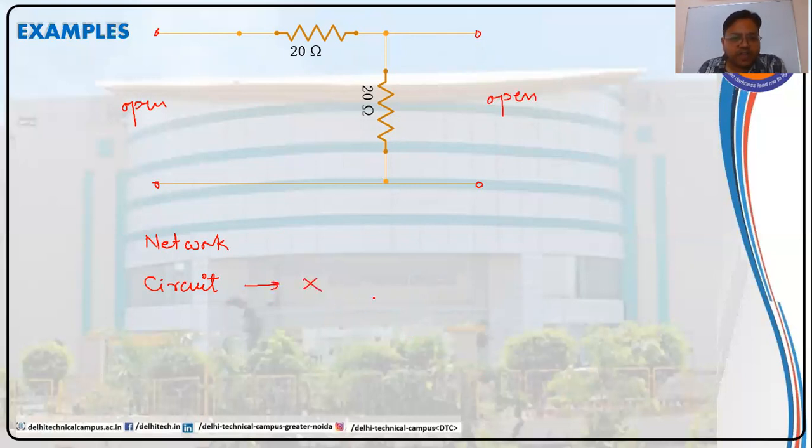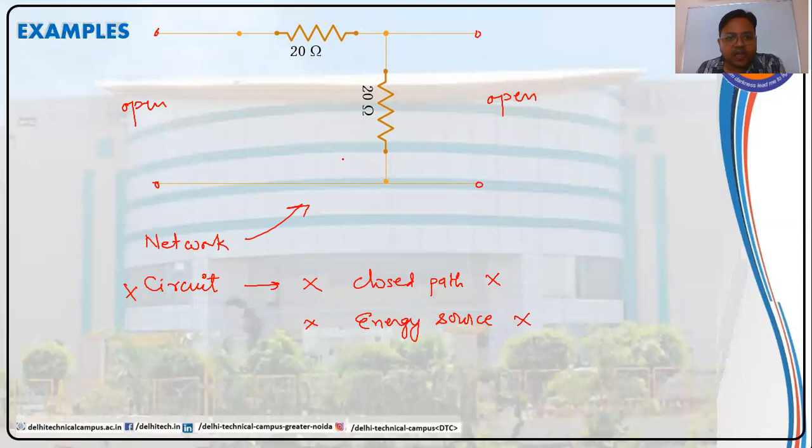Also, there is no closed path and there is no energy source in it. It can be a network, but it is not a circuit. And any of its sections cannot be termed as a circuit because it does not have energy source and closed path anyway.